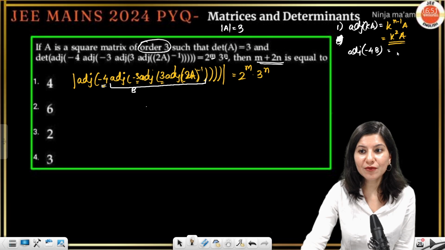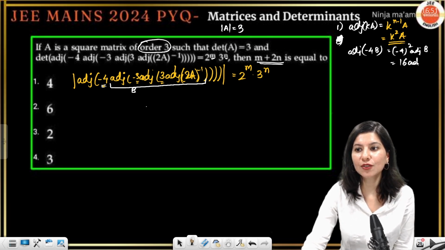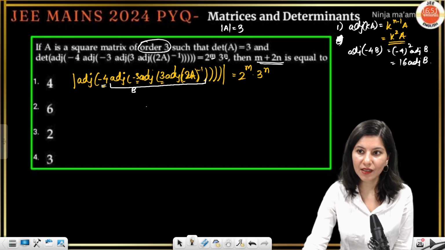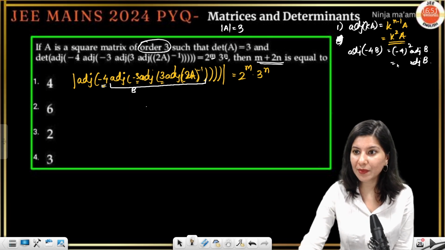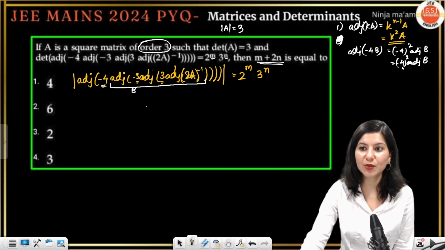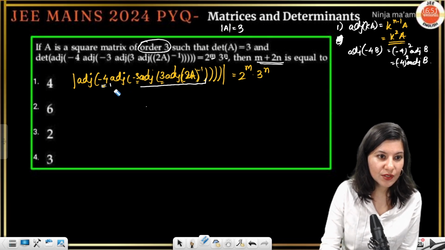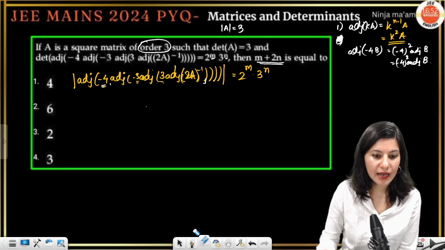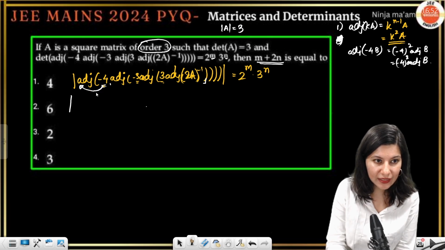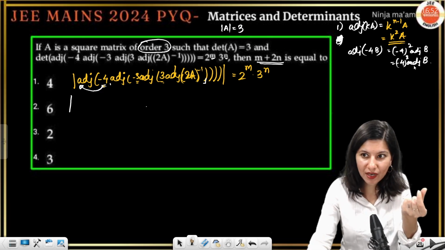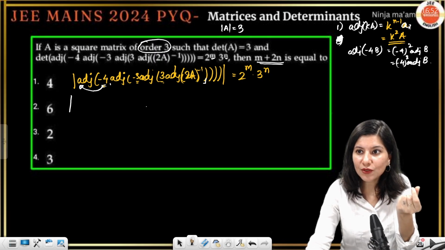This is actually going to become -4 square adjoint B, so 16 adjoint B. Or you can write -4 only, because when we apply the shortcut, you will be unable to understand otherwise. So this -4 I take out and write just before the adjoint. This k is coming out where exactly it is written, and this is actually adjoint A.